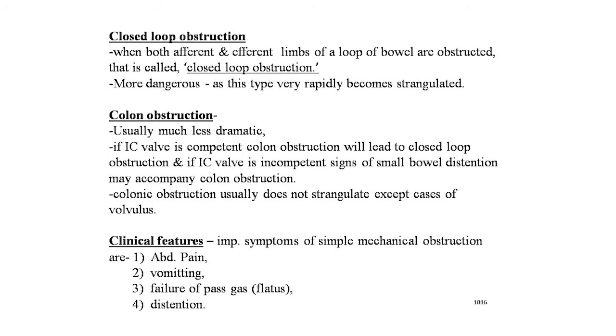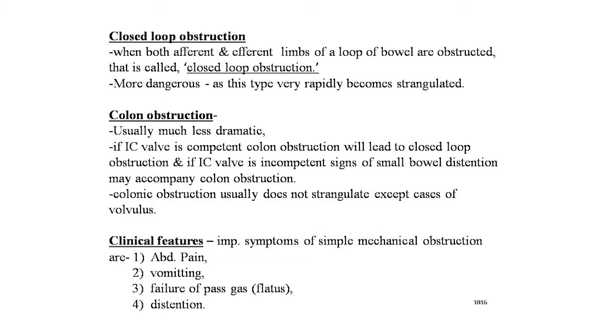Then the colonic obstruction. In general, the effects of colon obstruction are usually much less dramatic than the effects of small bowel obstruction. If the ileocecal valve is competent, colon obstruction will lead to closed loop obstruction. And if the ileocecal valve is incompetent, signs of small bowel distension may accompany colonic obstruction. Colonic obstruction usually does not strangulate except in case of volvulus.